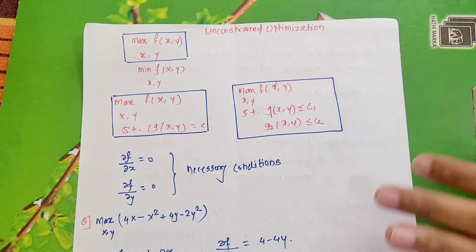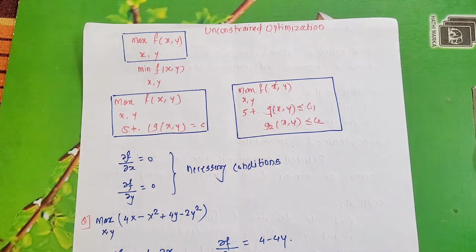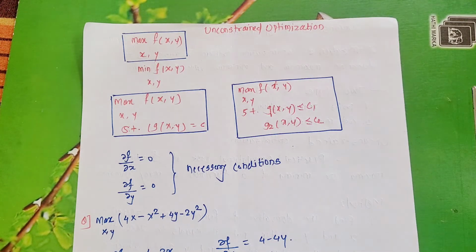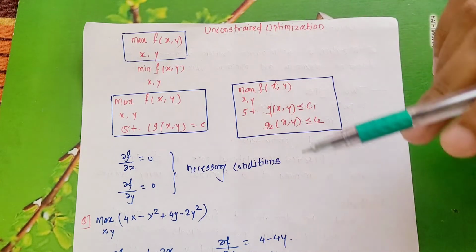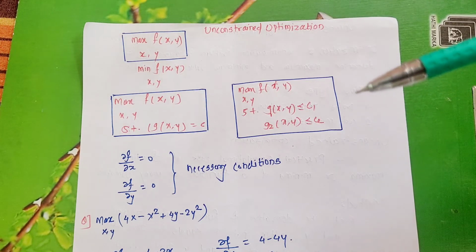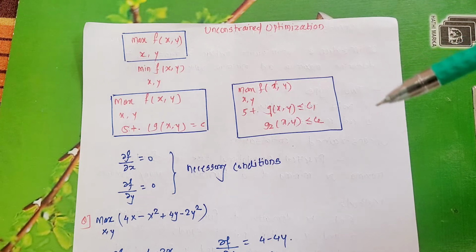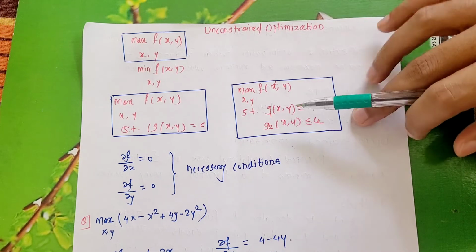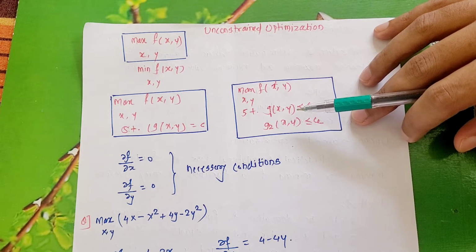So we'll see what unconstrained optimization is. We know optimization is the method of obtaining the best result under given circumstances, which we already know. Then we have seen the basic definition: optimization can be defined as the process of finding the condition that gives the maximum or minimum value of a function.